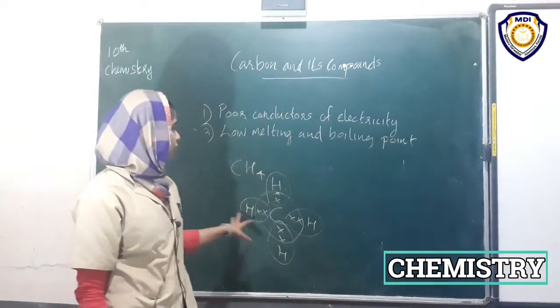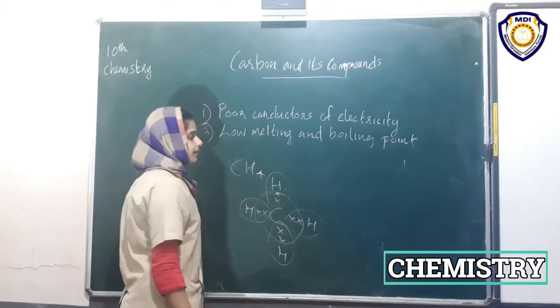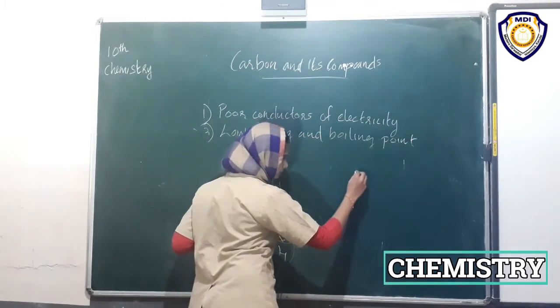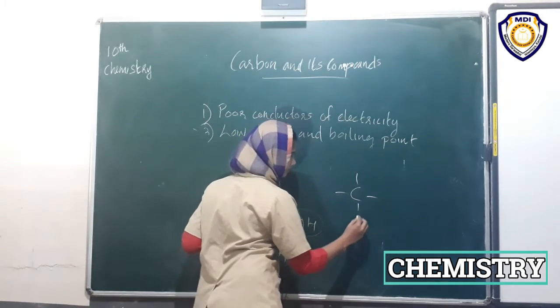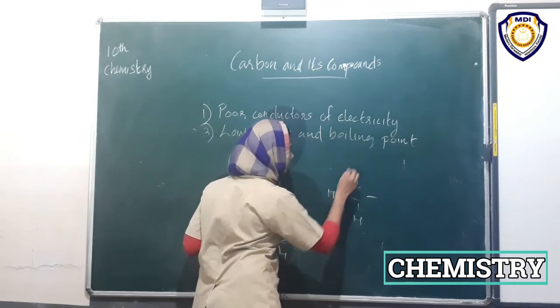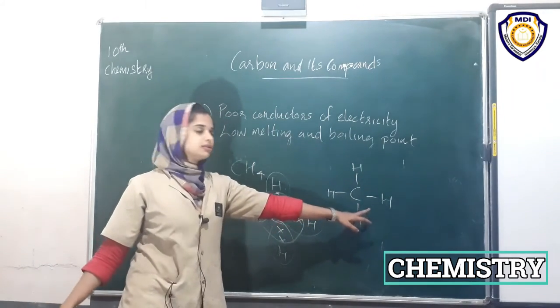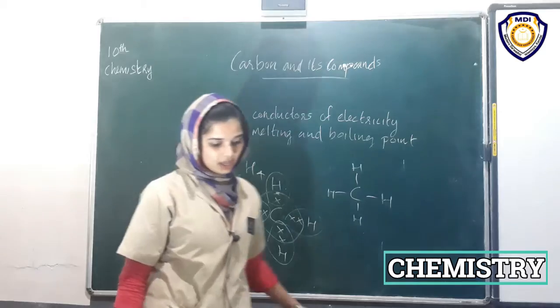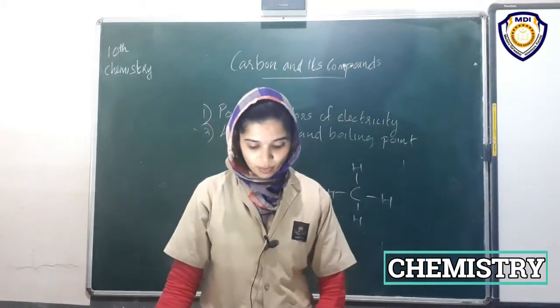How can we represent these bonds? Yes, we can represent a bond with a line. This is also represented like this. These bonds are called covalent bonds.